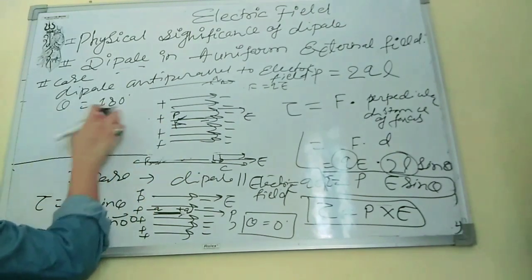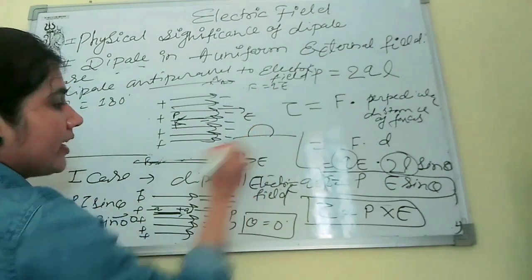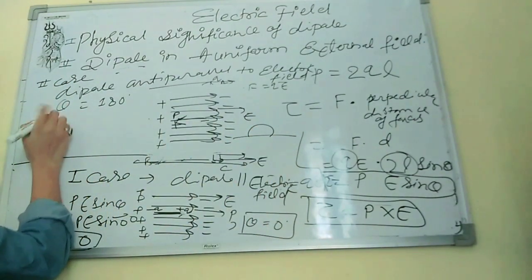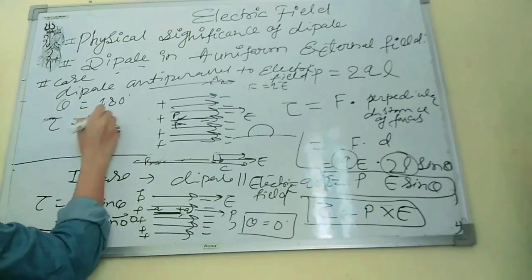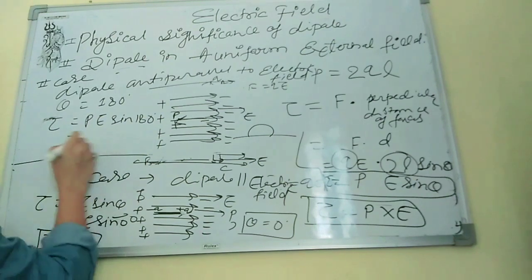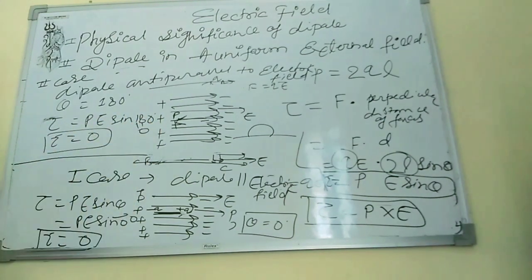So here the angle will become 180, and we will put the value, that is PE sine 180. So tau will become 0 again because sine 180 is also 0.